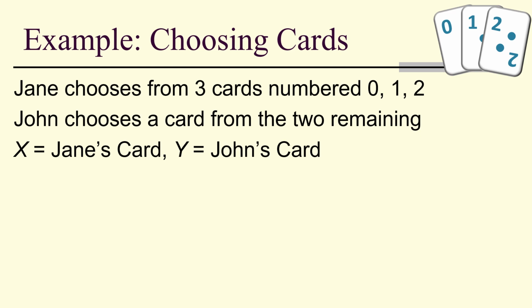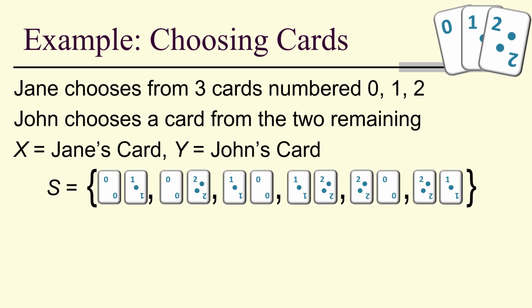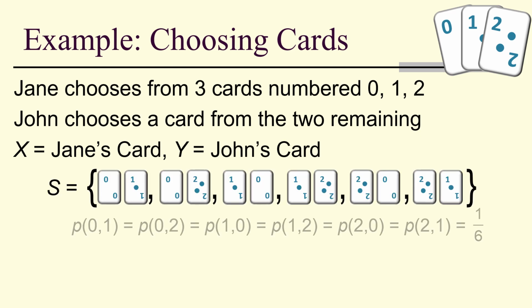So let's look at an example of choosing cards. Jane chooses from 3 cards, numbers 0, 1, 2. John chooses a card from the 2 remaining. X is Jane's card, Y is John's card. This is the set of possible outcomes, each with a probability of a sixth of occurring.